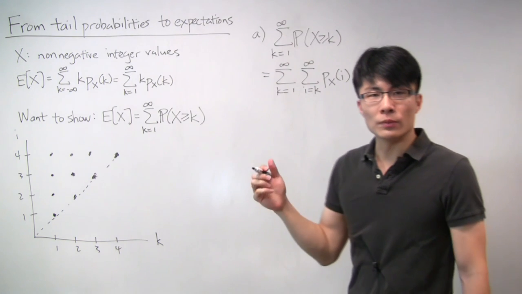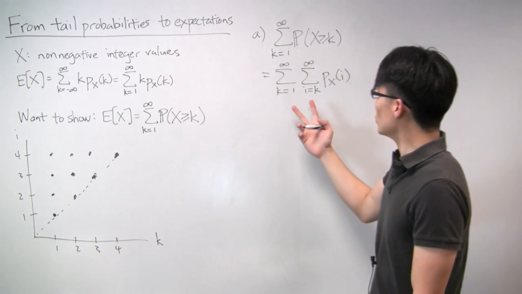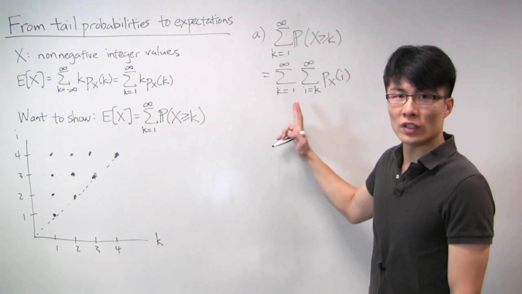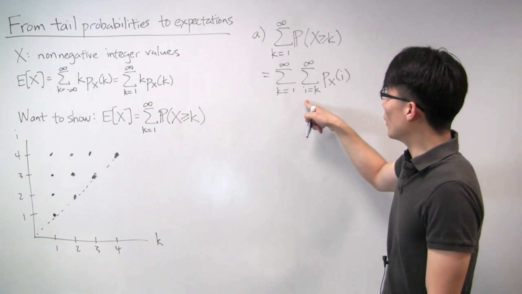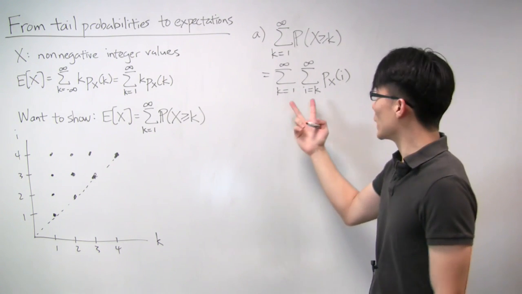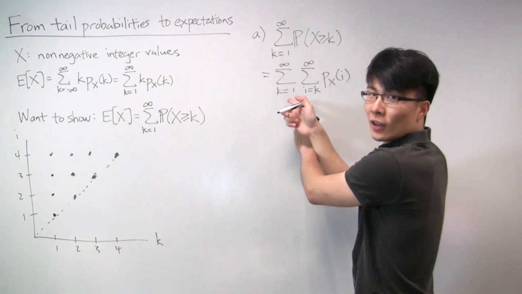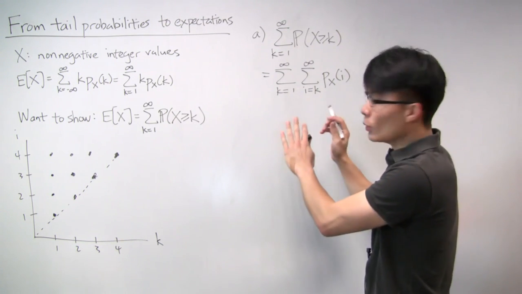As the problem gives you a hint, try exchanging the order of these summations. So right now we're summing k first and then i. But we can't just swap these and call it a day, because we have to be a little bit more careful.